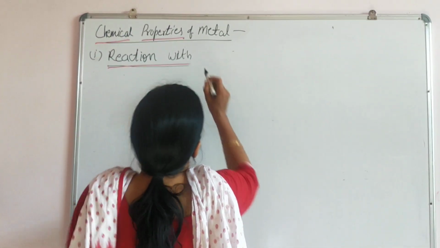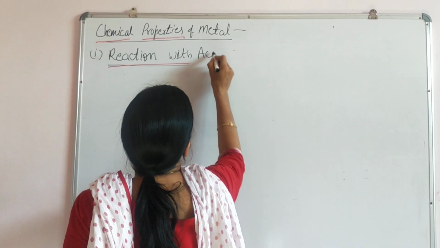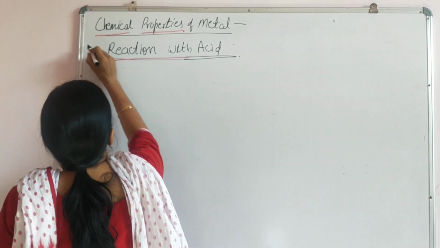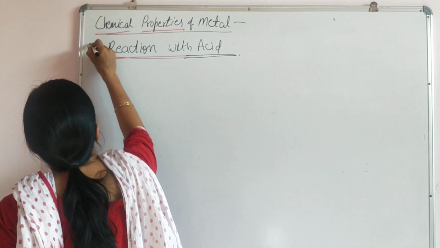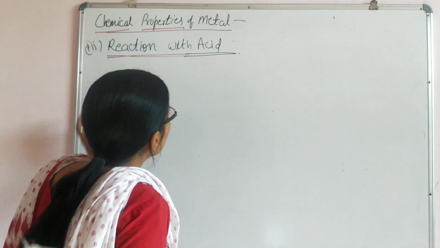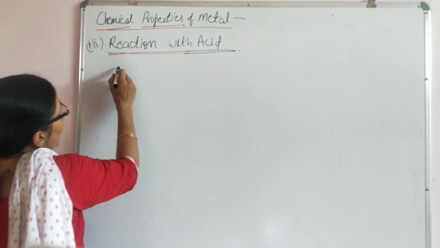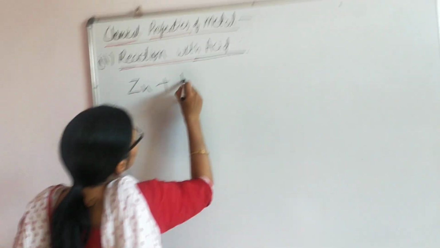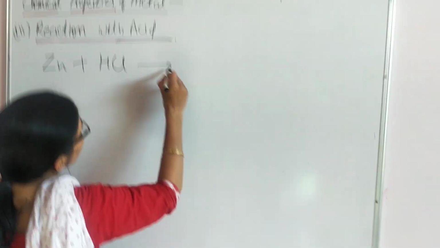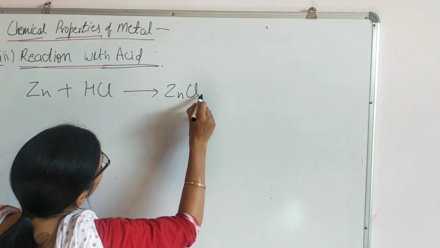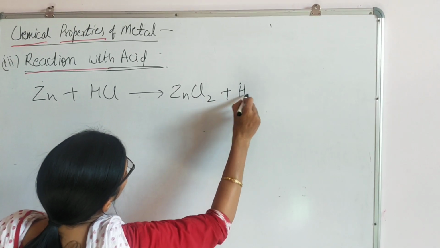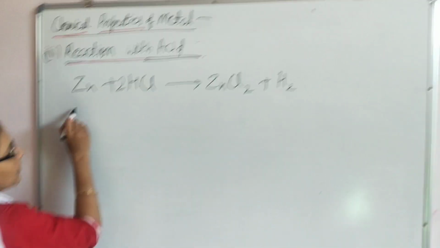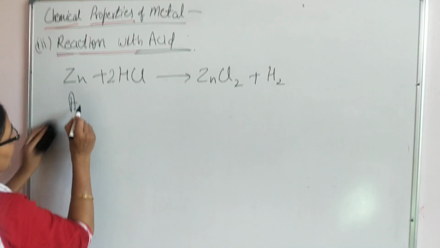Reaction with acid. Third property is reaction with acid. Simple reaction like sodium, zinc, when treated with HCl, there will be formation of ZnCl2 and hydrogen gas will be created. Okay.